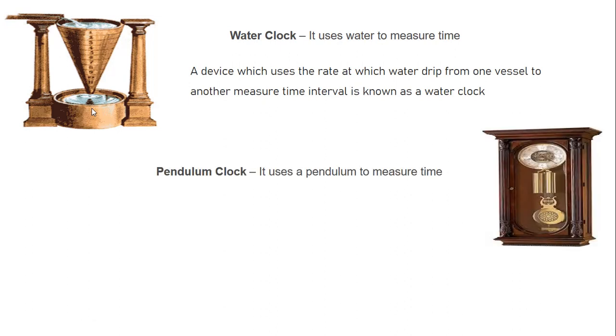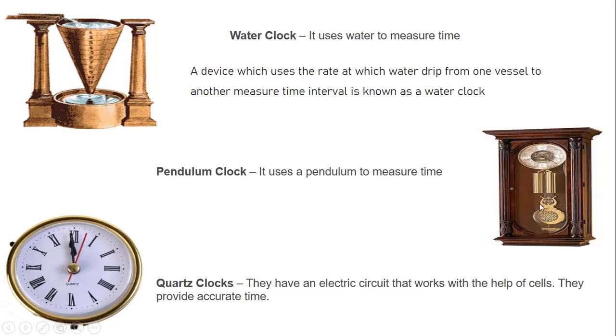This is a pendulum clock. It generally measures time from the periodic motion of the pendulum. This is the quartz clock we generally use. They have an electric circuit that works with the help of cells, and this generally gives us the accurate time.